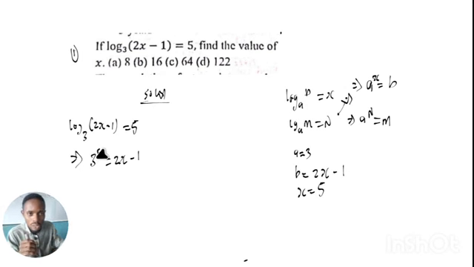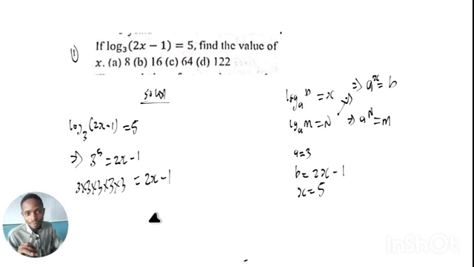When you have an expression like this in mathematics, the first thing is to deal with the index part to make it easier. This one means 3 raised to the power of 5. It means that 3 multiplies itself 5 times. That simply means we have 3 times 3 times 3 times 3 times 3. How many times do you have? 1, 2, 3, 4, 5. So it multiplies itself 5 times to be equal to 2s minus 1.